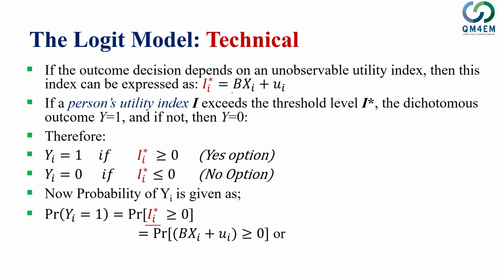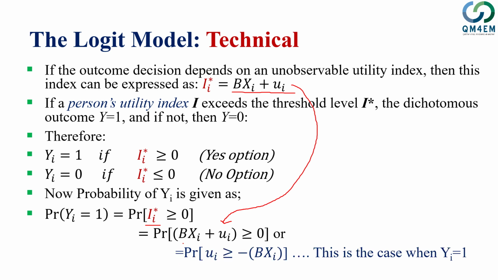We can replace the value of I star with the bxi plus ui as we defined earlier, and we can place that in the equation. So that makes the probability of yi is equal to 1 equal to the probability of, within brackets, bxi plus ui, and that's greater than 0.